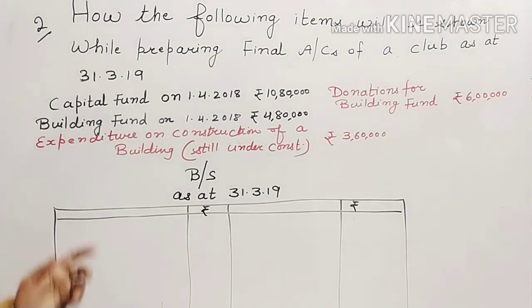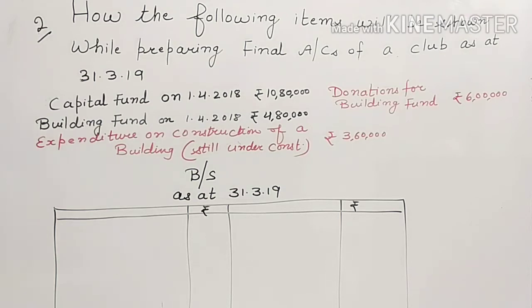But sometimes there you may receive some specific donations for the purpose of construction of some capital assets like building, pavilion, auditorium. Then how will you show these items? Donations for capital expenditure. I am repeating again.